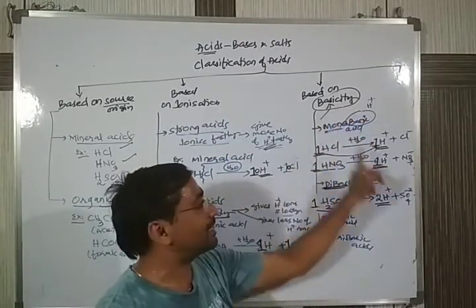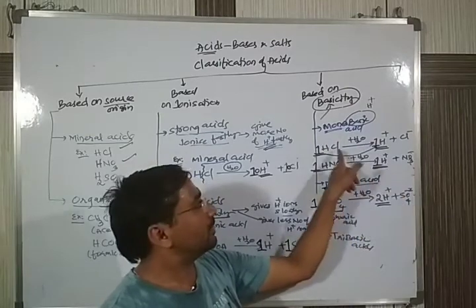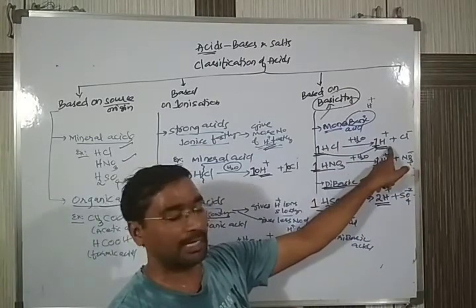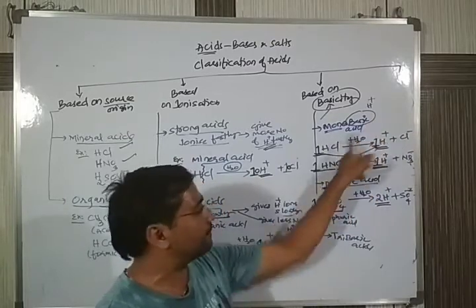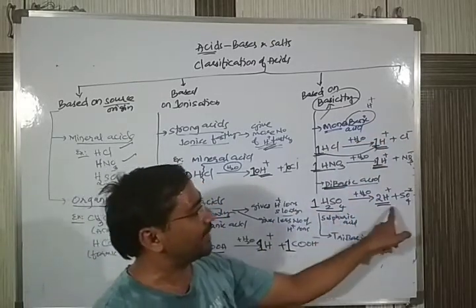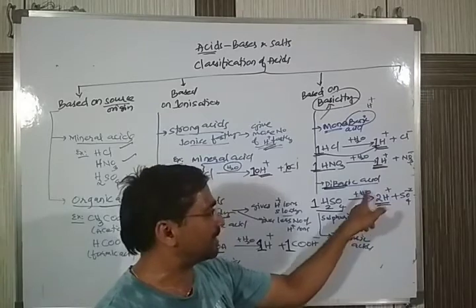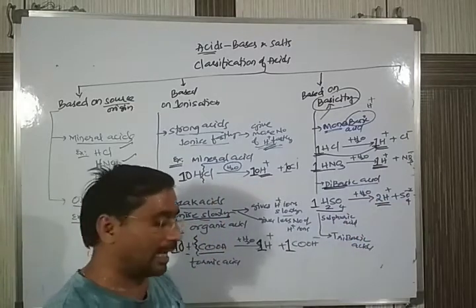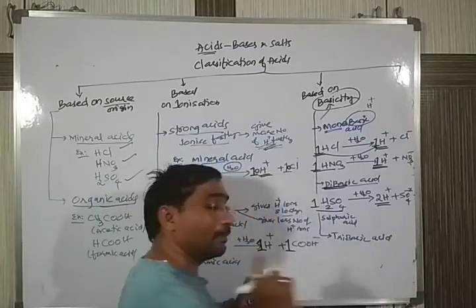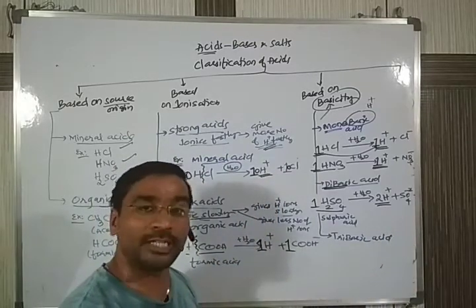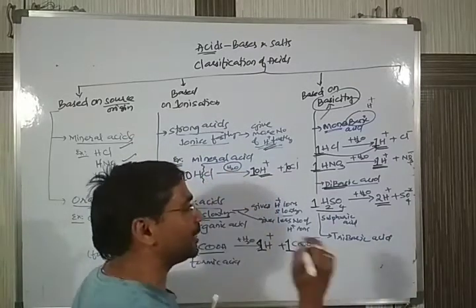Basicity depends on how many H plus ions are given. This example is giving 1 H plus ion. One molecule of acid giving 1 H plus ion is monobasic. One molecule of acid giving 2 H plus ions is called dibasic. Coming to the third one, tribasic acid. One molecule of acid should give 3 H plus ions.